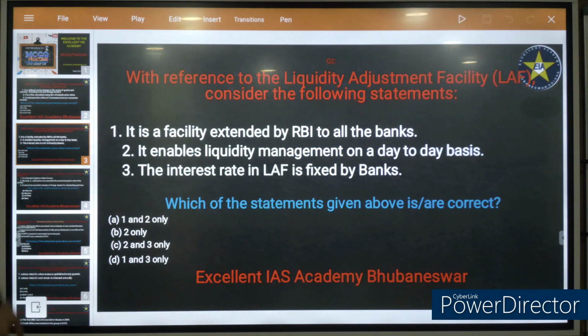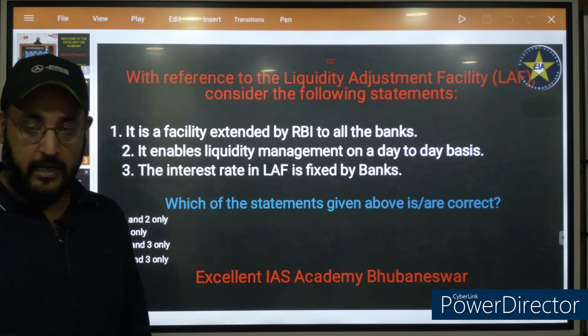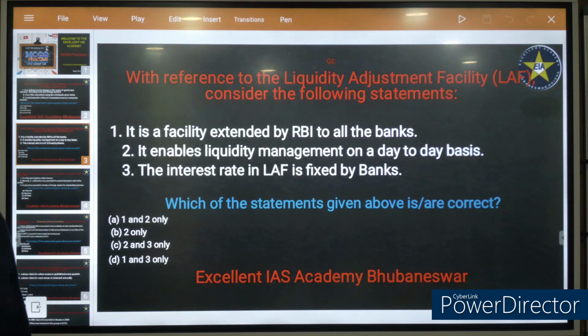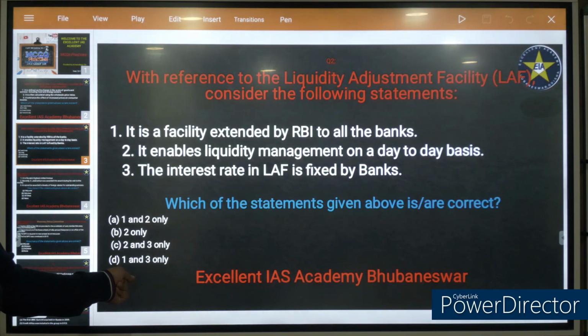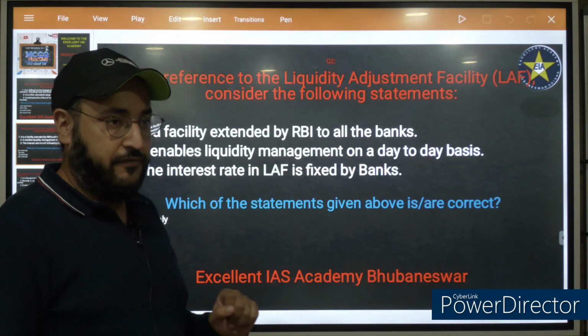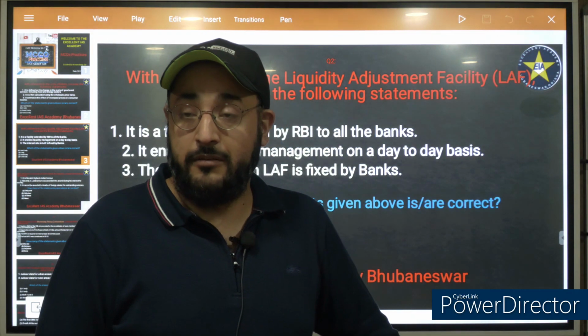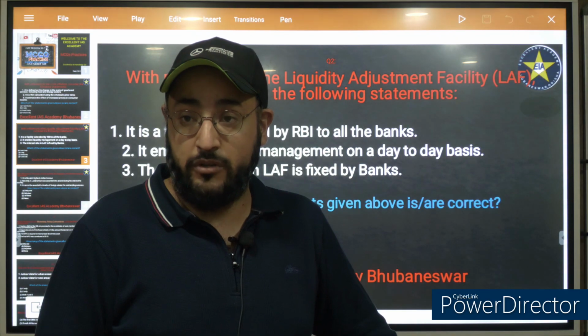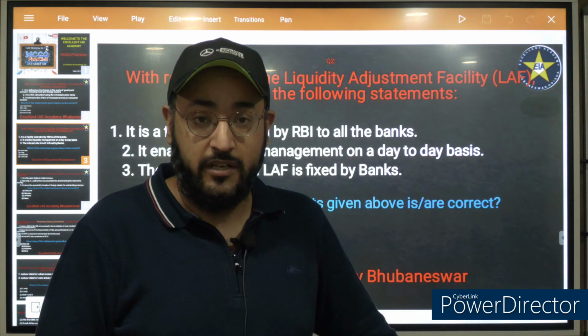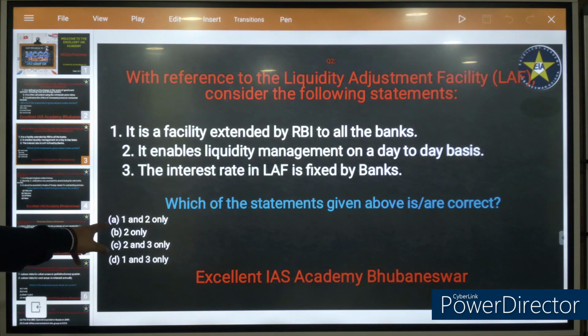Now if option 2 is correct, find out A and D, eliminate them. Why? Because option A is incorrect. So wherever you will find A, just eliminate it. Now coming down to the third statement, that is interest rate in LAF is fixed by the banks. It's fixed by the Central Bank of India, Central Monetary Authority, that is Reserve Bank of India. So the statement 3 is incorrect. Only option 2. Alright? Good.